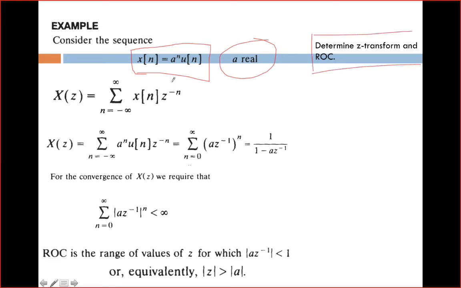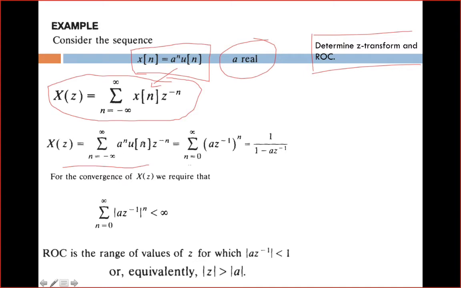First of all we have to write the formula for the Z transform. X of Z is equal to summation n is equal to minus infinity to plus infinity x of n into z power minus n. You have to substitute the value of x of n here. So X of z is equal to summation n is equal to minus infinity to plus infinity a power n into u of n z power minus n.